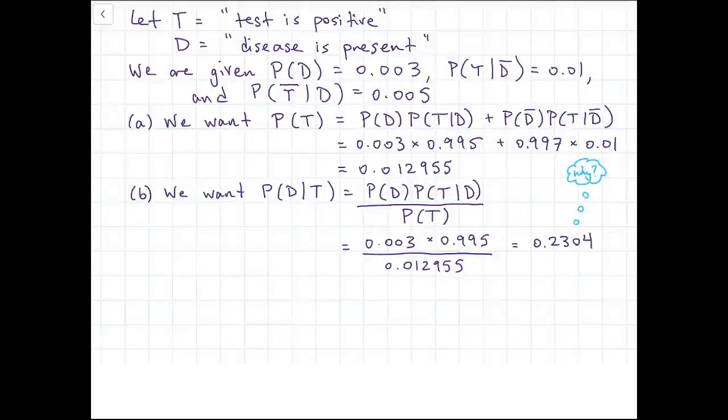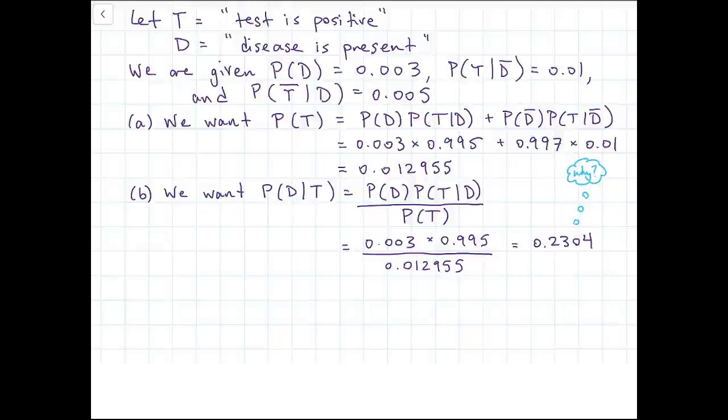So I want you to think about why that number is so low, right? This test sounded like it was pretty accurate. It only had a 1% false positive rate and a 0.5% false negative rate. Why does a positive test only tell you you have a 23% chance of having the disease? Pause now and think why that might be the case.